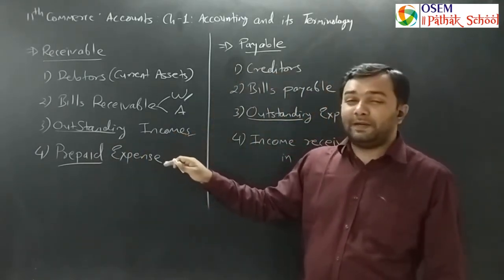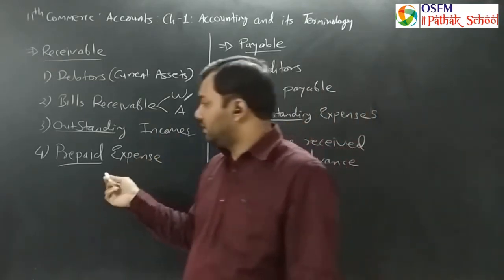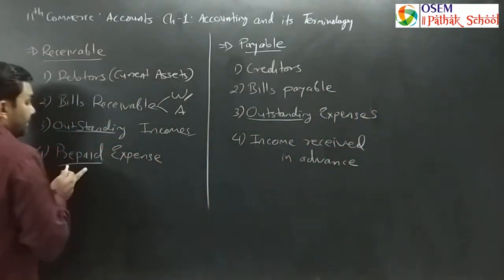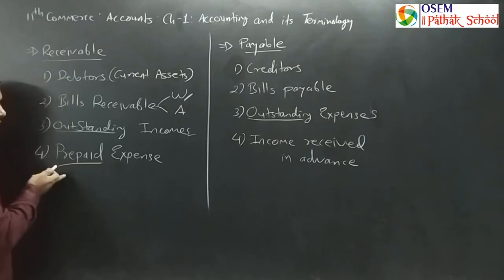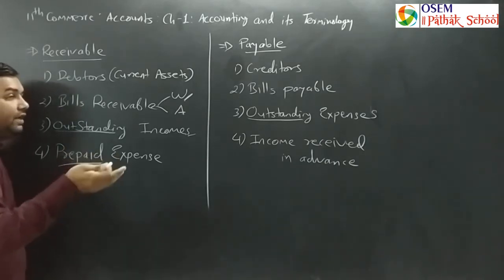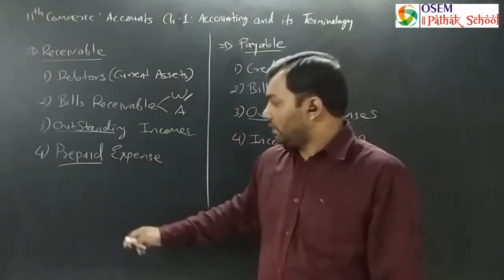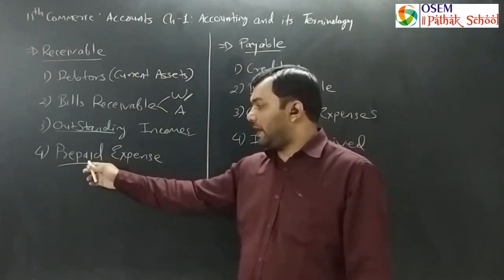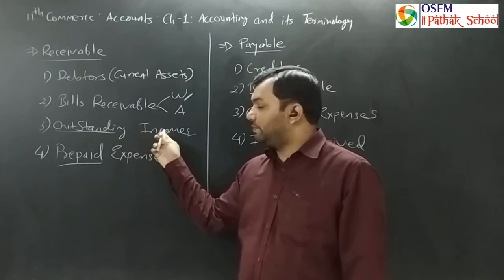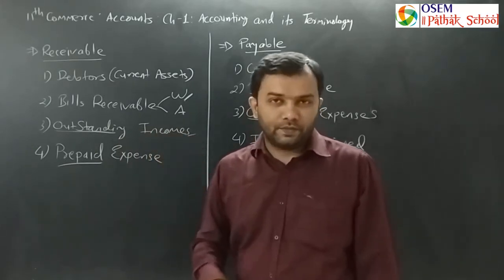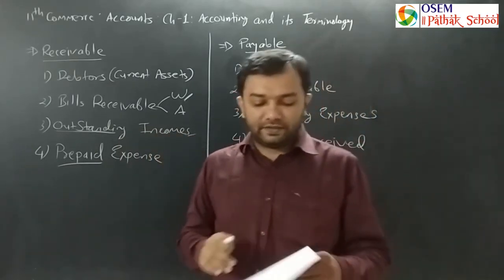And the same, prepaid expense is paid in advance. Here prepaid is paid in advance. In a prepaid SIM card you have to pay in advance and then you can use the particular plan or whatever tariff. So prepaid expense is paid in advance, and outstanding expense is not paid till date, while outstanding income is not received till date.